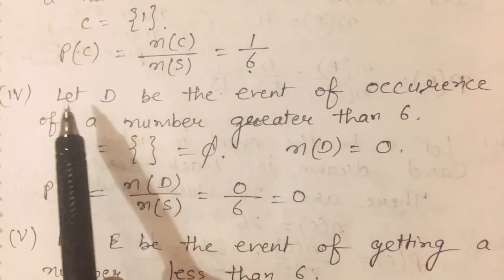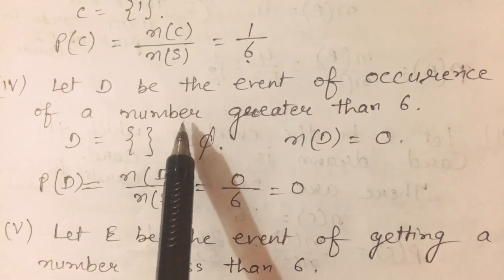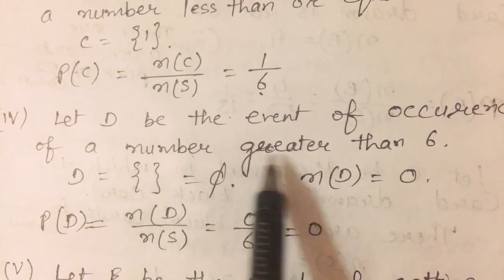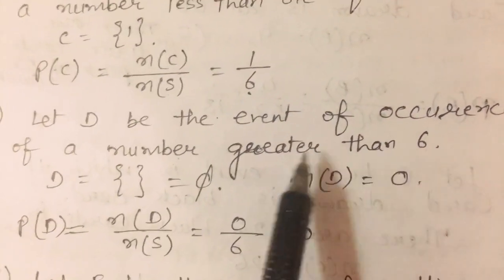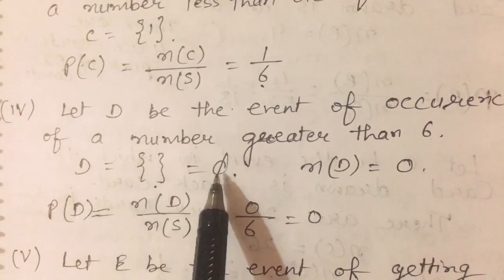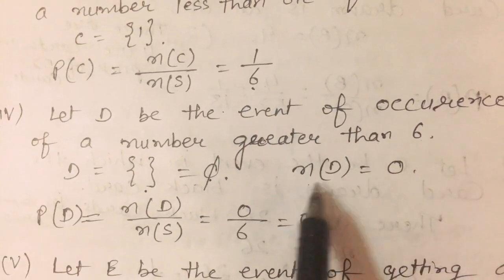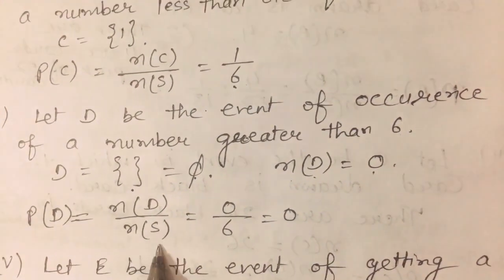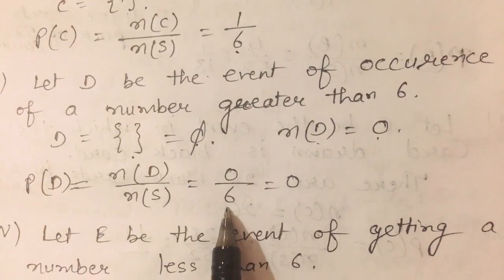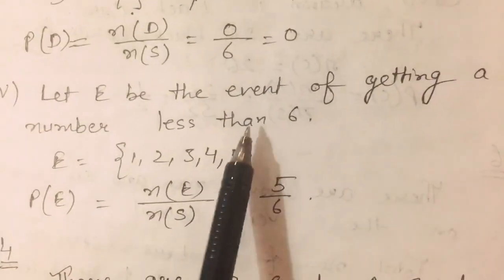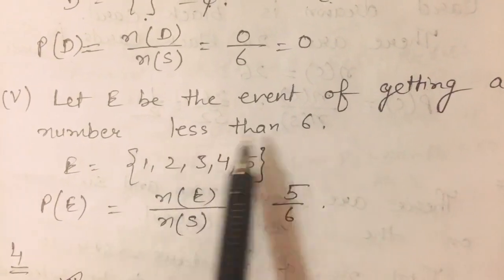Okay. And next case, a number greater than 6. So let D be the event of occurrence of a number greater than 6. We know that there is no number greater than 6. That means D is the empty set, the phi set. So the number of elements in D is 0. Then what is the probability of D? N(D) upon N(S). N(D) is 0 and N(S) is 6. So the answer is 0.